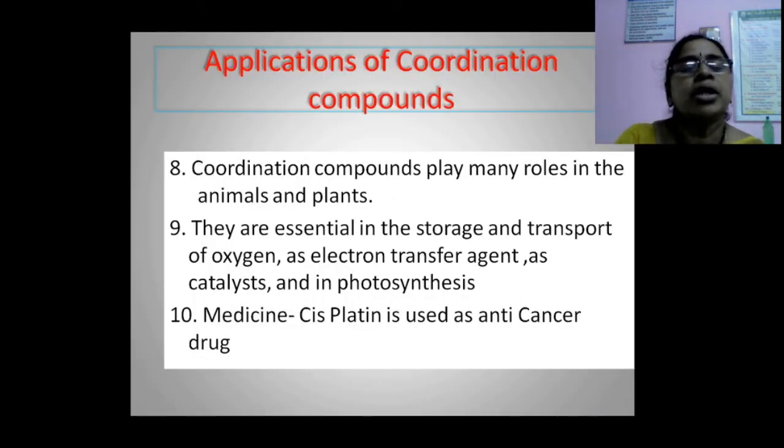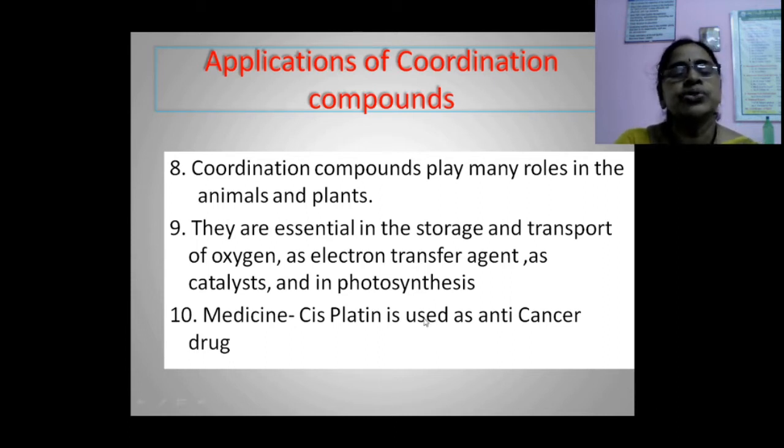Coordination compounds play many roles in animals and plants. They are essential in the storage and transport of oxygen. For example, hemoglobin is a complex compound with iron as the central ion. Hemoglobin carries oxygen from the lungs to the tissues and from the tissues to the lungs.